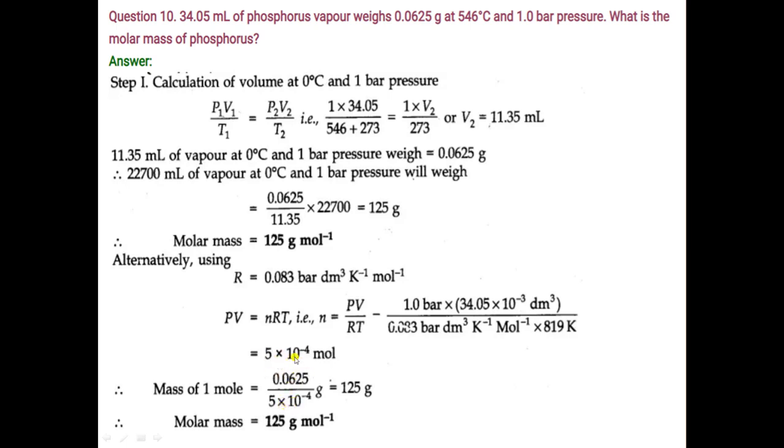So number of moles is 5 into 10 to the power minus 4. Put the values, it is equal to 125. Both the methods are correct. You can do this question from any one.